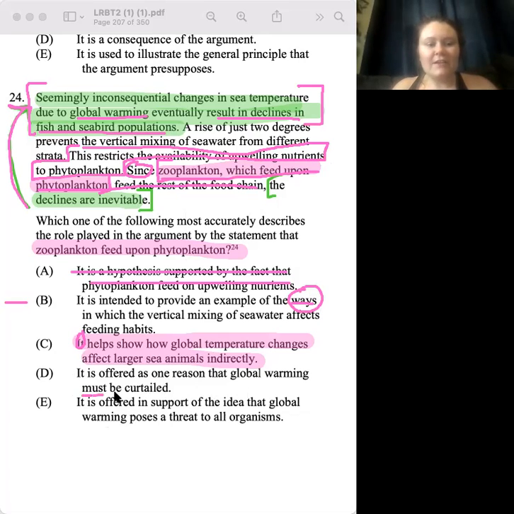No, our conclusion... I bet a lot of people pick this, to be honest. But our argument is not saying that we need to stop global warming, right? Our conclusion is just saying that global warming results in this. And then the next option says it is offered as support of the idea that global warming poses a threat to all organisms. No, we don't say that. We just talk about results in declines of fish and seabird populations. Yep, and so that's why the answer is C.